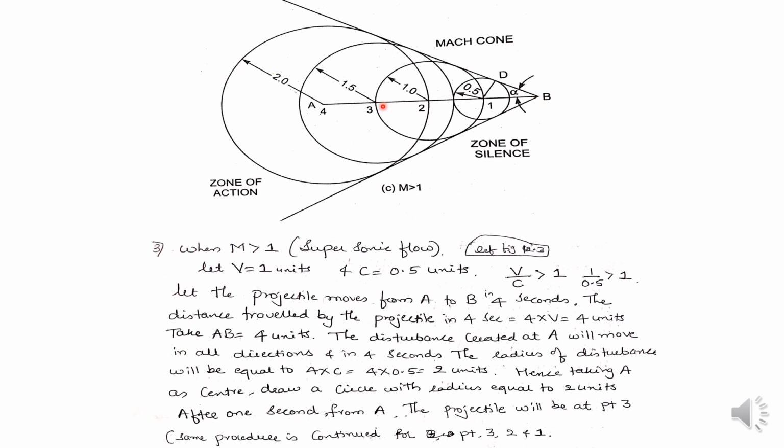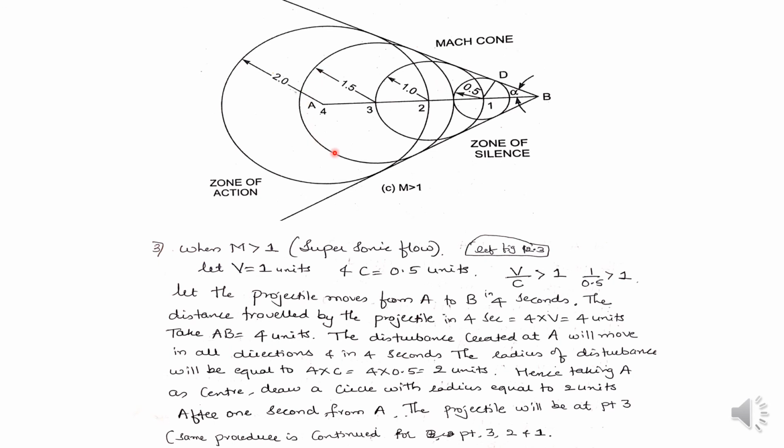Hence the disturbance created at point 3 in 3 seconds will move a distance equal to 3 into C units, where C is 0.5. 3 into 0.5 equals 1.5 units. So taking point 3 as the center and radius equal to 1.5 units, a circle is drawn like this. You can see the circle here.